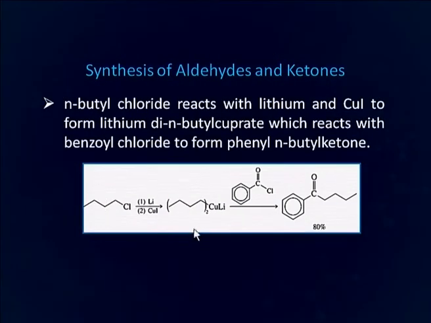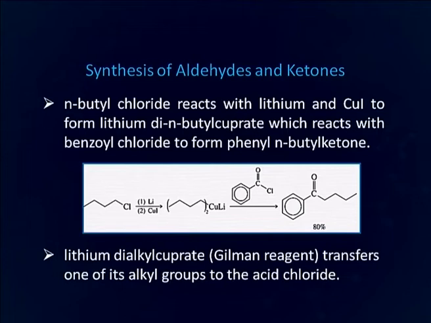Here in this reaction, we have shown how to prepare normal butyl phenyl ketone. On one side of the ketonic group you have a normal butyl group and on the other side you have a phenyl group. So, for the preparation of this type of molecule, we start with normal butyl bromide, react it with lithium and form lithium di-normal butyl cuprate, which reacts with benzoyl chloride to give almost 80% yield of the desired product. Lithium dialkyl cuprate transfers one of its alkyl groups, meaning the normal butyl group, to the acid chloride.